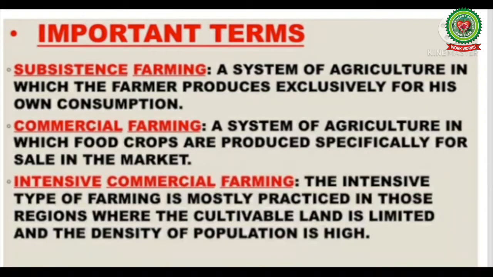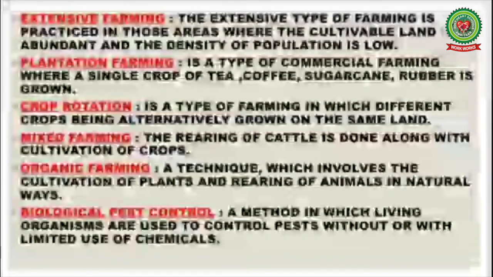Number 1 is subsistence farming, a system of agriculture in which the farmer produces exclusively for his own consumption. Number 2 is commercial farming, a system of agriculture in which food crops are produced specially for sale in the market. Next one is intensive commercial farming. The intensive type of farming is mostly practiced in those regions where the cultivable land is limited and the density of population is high. Next is extensive farming.